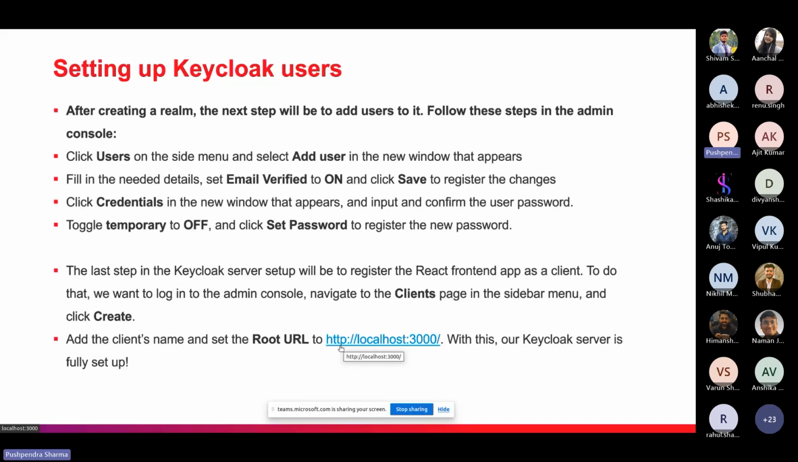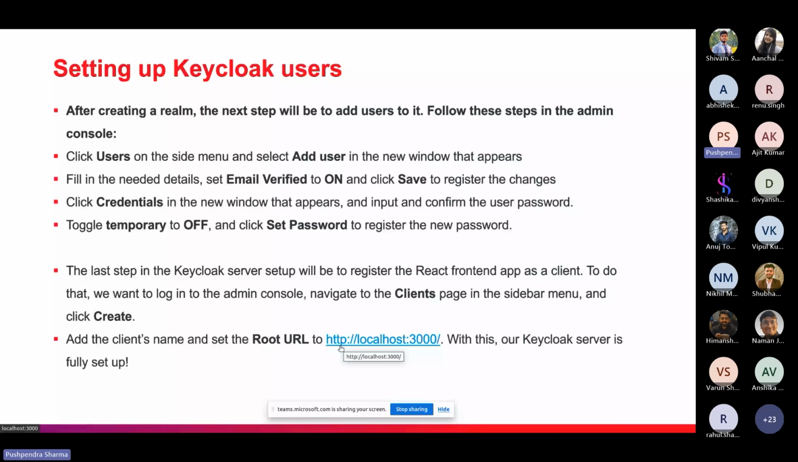And the last step in the Keycloak server will be to register the React frontend app as a client. So if we want to do that, we can open the admin console and navigate to the client section, and we can create the client, set up the client machine as well. So before completing the client section, we have to set the root URL, HTTP localhost 3000. With this, our Keycloak server is fully set up.